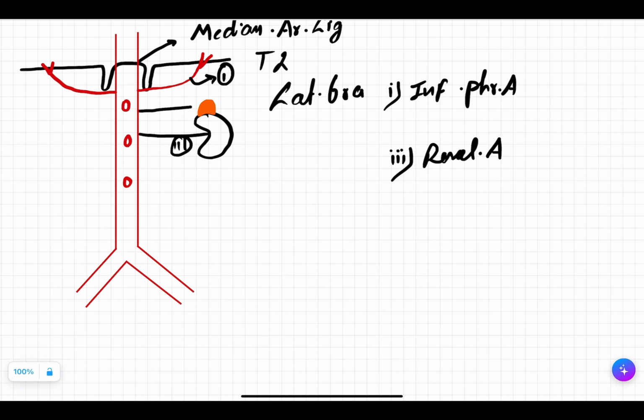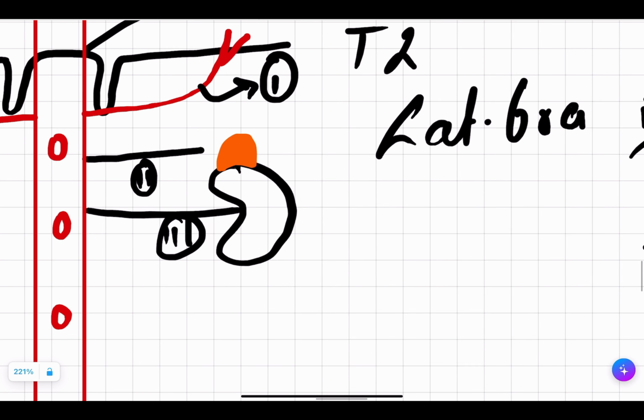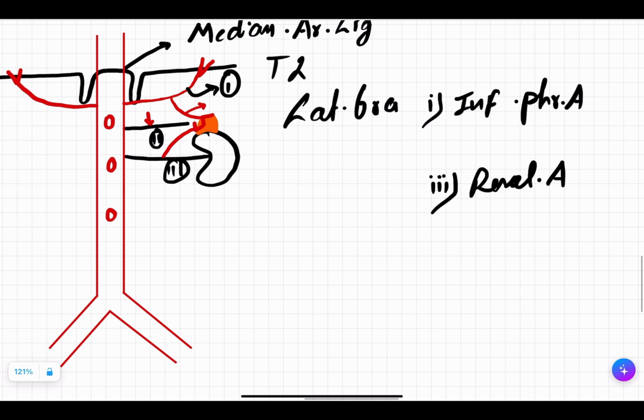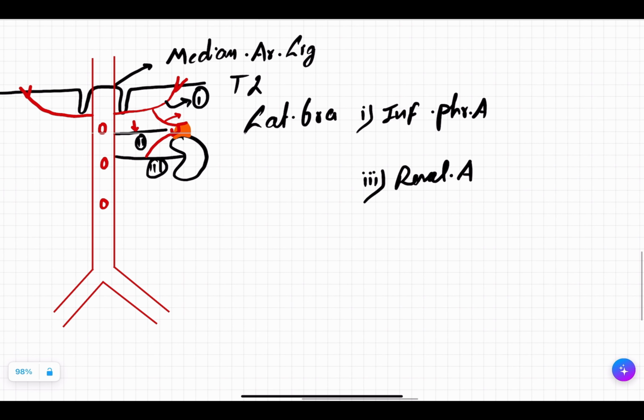And the second you see here is your middle suprarenal, because one will come from above, from the inferior phrenic artery. This is known as the superior suprarenal. This is your middle suprarenal, and from the renal artery one more artery will go here, and that is the inferior suprarenal artery. So these were your 3 branches. First was inferior phrenic, second was middle suprarenal artery, and third was your renal artery.